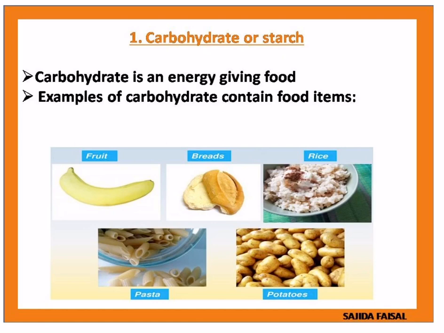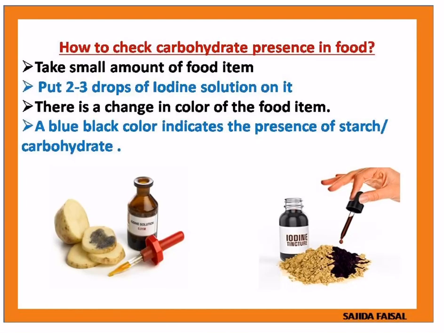Then we have to know how to check the presence of carbohydrate in food. First of all we have to take a food item. If we are taking a potato, after that we take 2-3 drops of iodine solution and pour onto the surface of the potato.